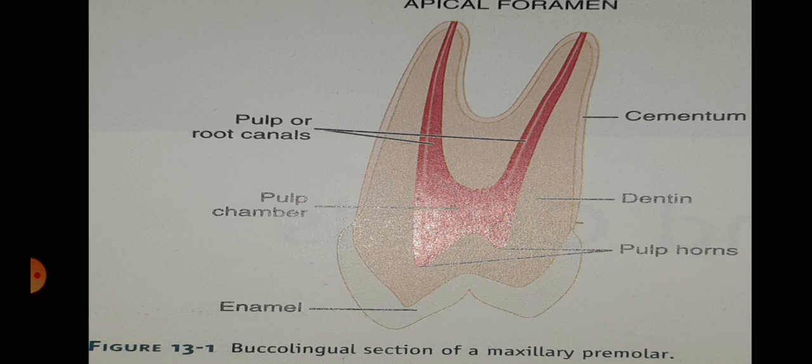Microscopically, the pulp within the chamber appears to be more cellular than the pulp within the root canal.